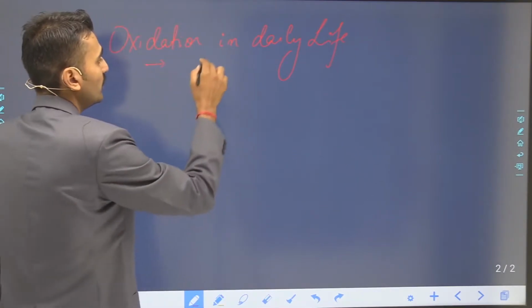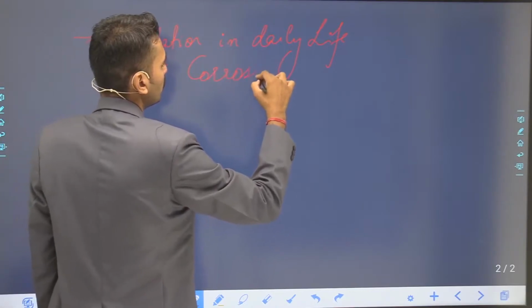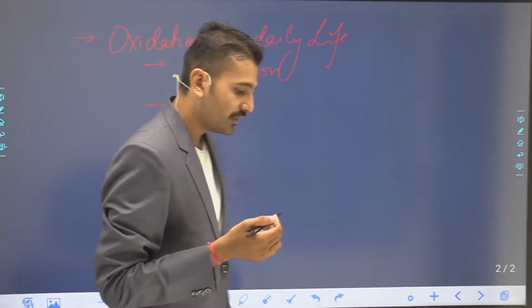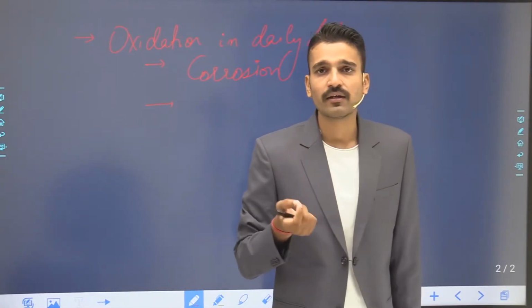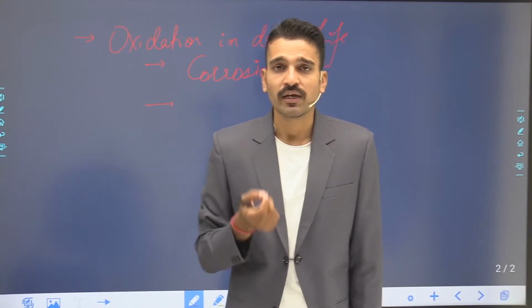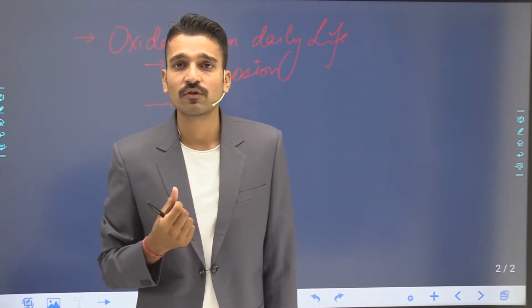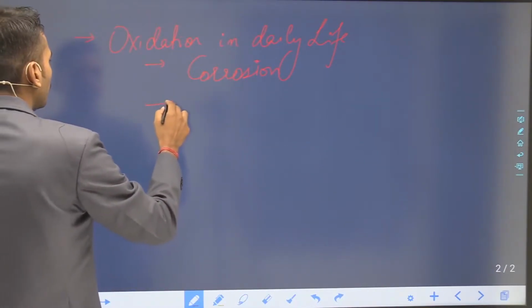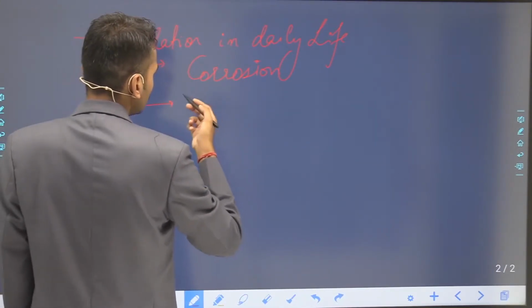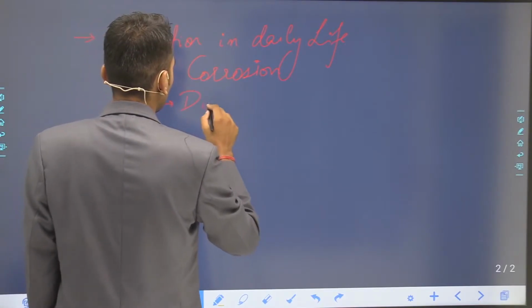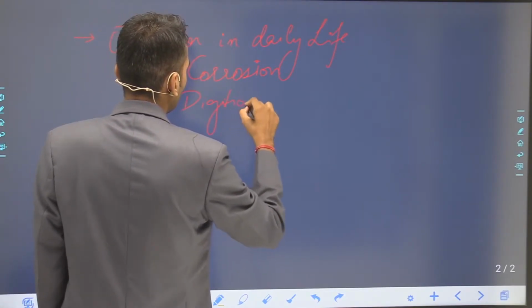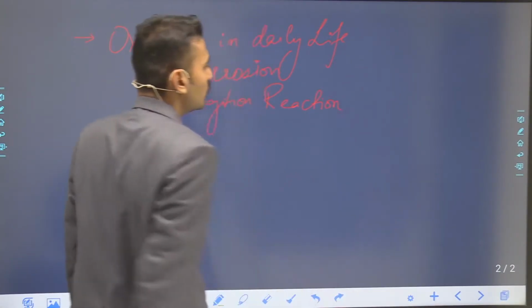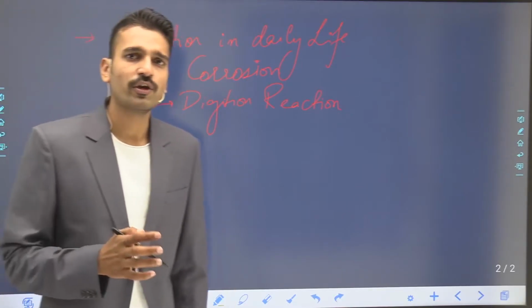Here we see corrosion, or we can say the digestion of the food that we take, which is digested in our body, and in this digestion the oxidation reaction takes place. So we are also going to see the digestion reactions here. These are some of the topics that we are going to study.